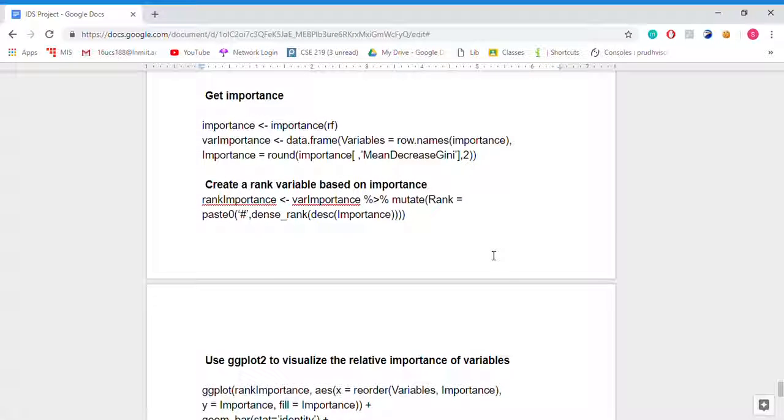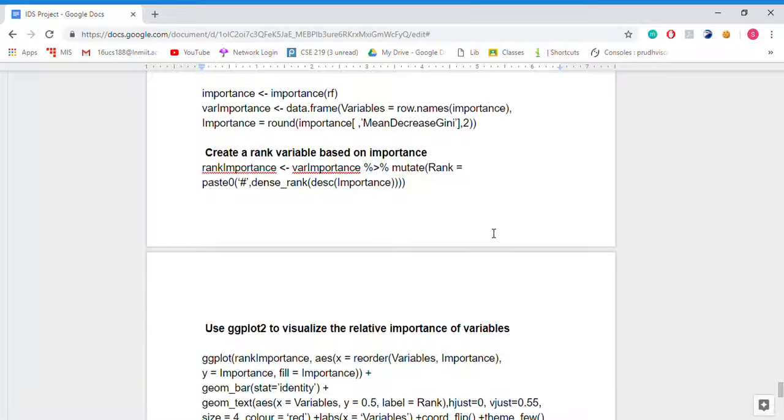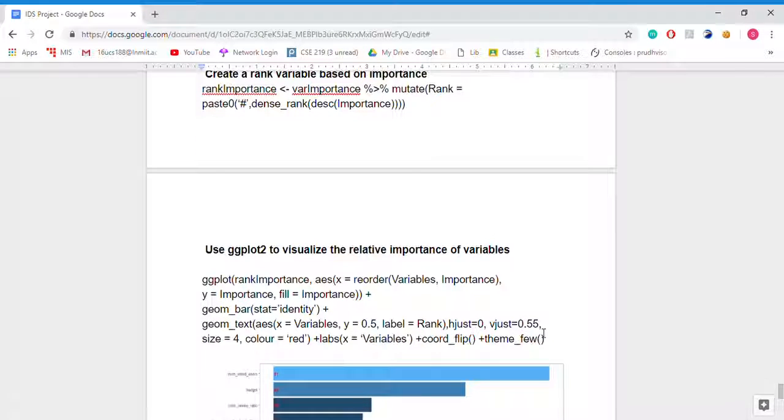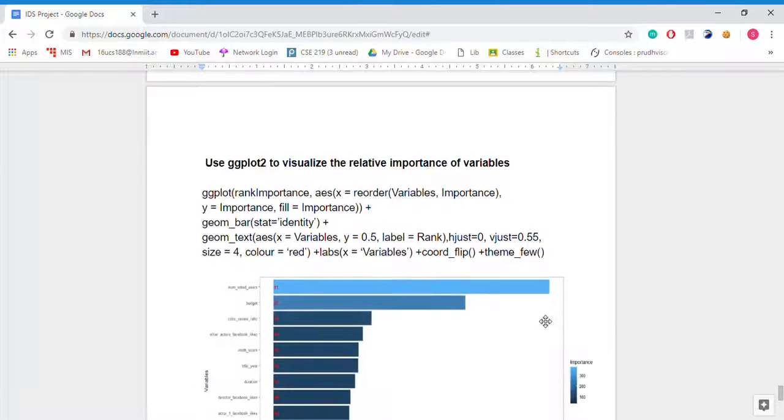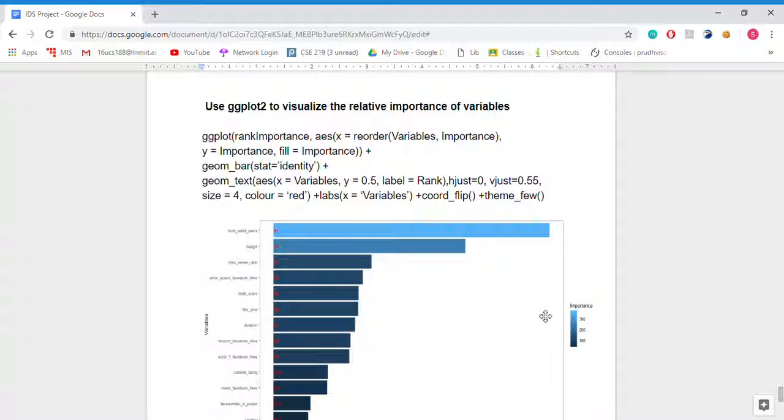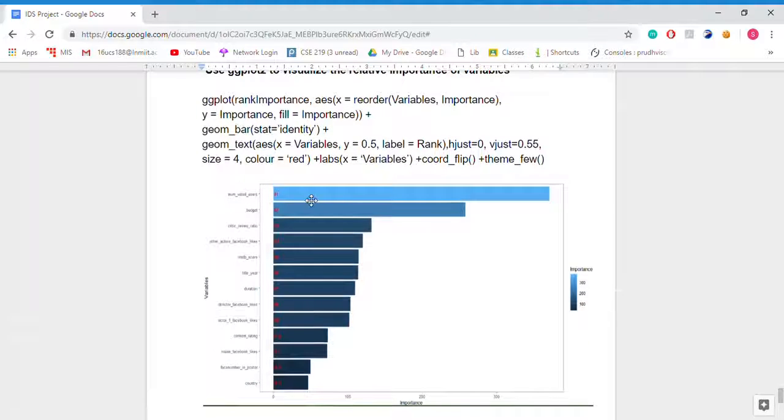We are ranking variables based on importance using ggplot2. Now using ggplot, we are plotting attributes based on their impact on gross. So as we can see, number of voted users is making the highest impact on our gross, and budget is second.